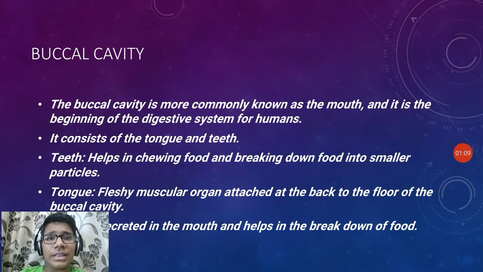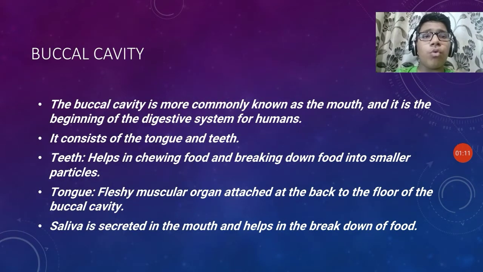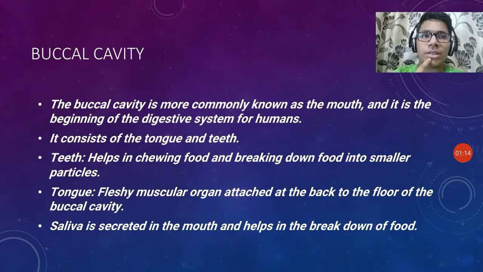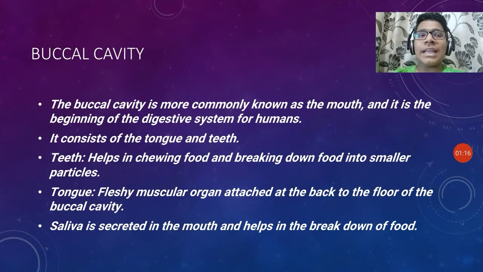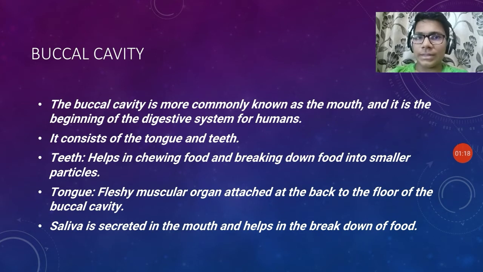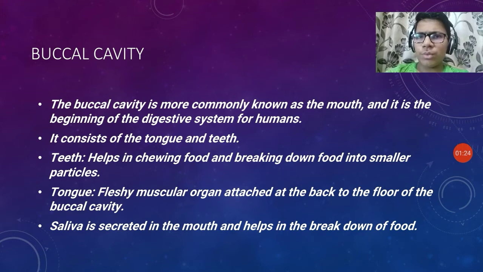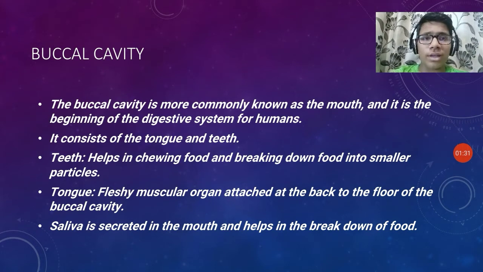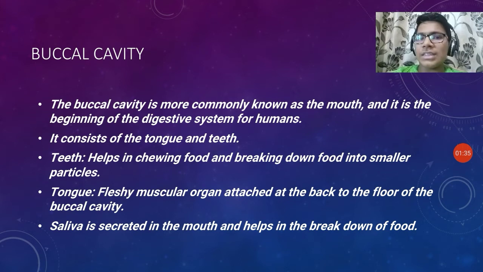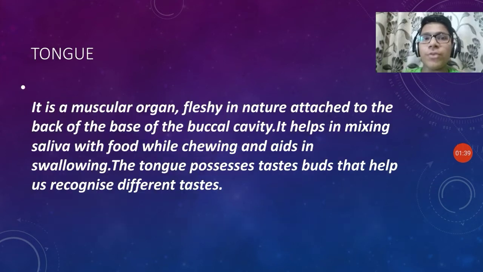The buccal cavity. The buccal cavity is commonly known as the mouth, and it is the beginning of the digestive system for humans. It consists of the tongue and the teeth. Teeth help in chewing food and breaking down food into smaller particles. The tongue is a fleshy, muscular organ attached at the back to the floor of the buccal cavity. Saliva is secreted in the mouth and helps in the breakdown of food.